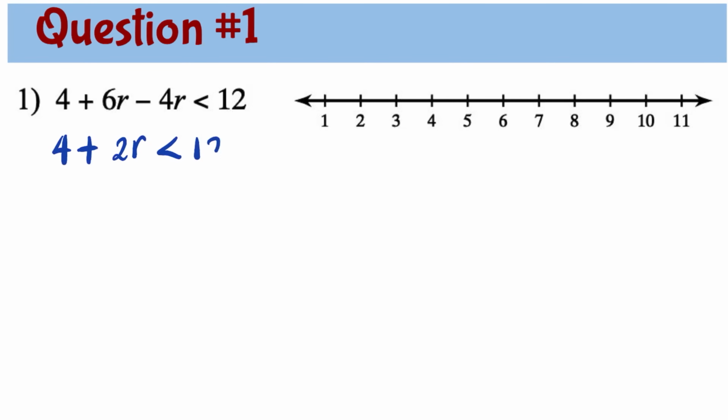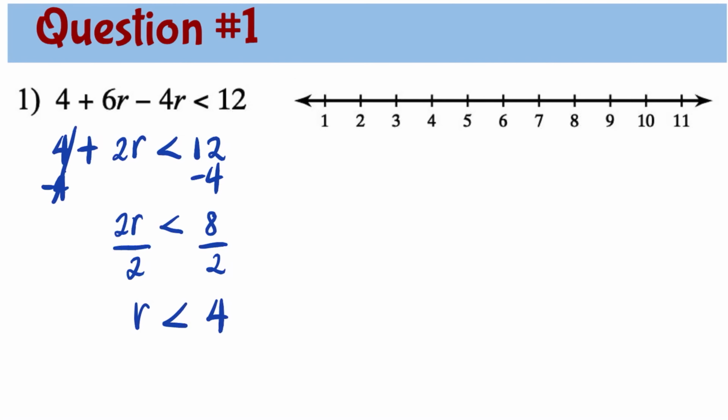And less than 12. Now we need to do the inverse operations, so we need to subtract 4 from both sides. 4 minus 4 is 0. Left side now is 2r, less than 12 minus 4 is 8. Now we divide both sides by 2, so r is less than 4.